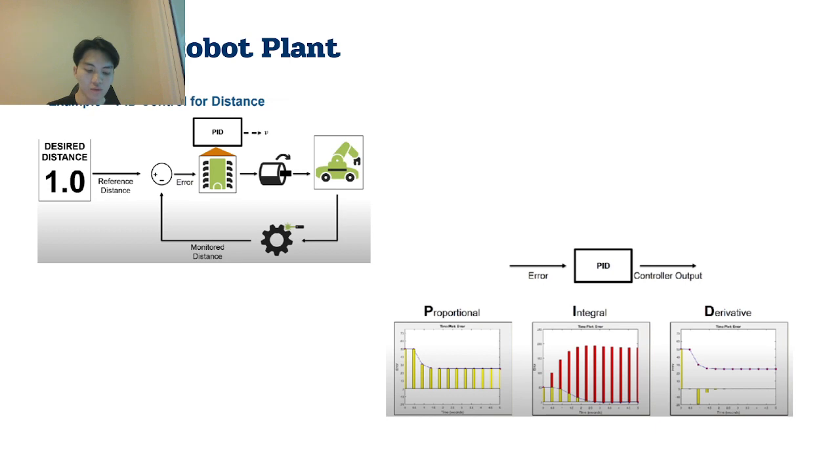The plant input is the control signal fed to the left and right motors, as you can see in the picture.